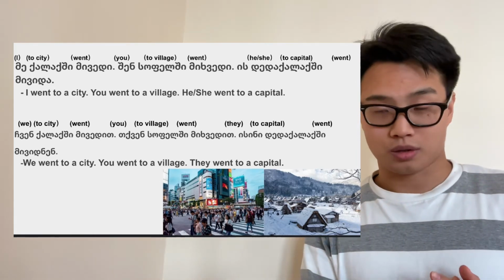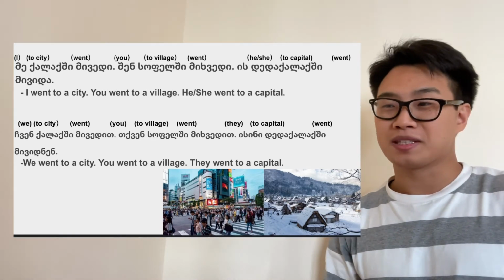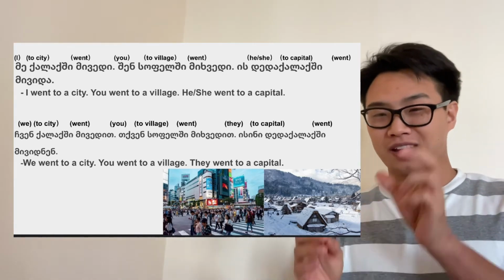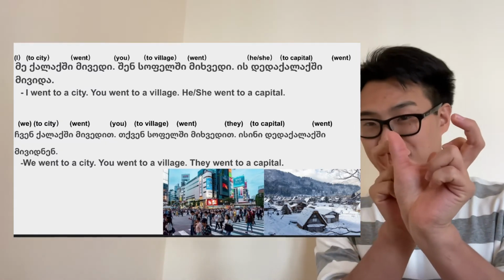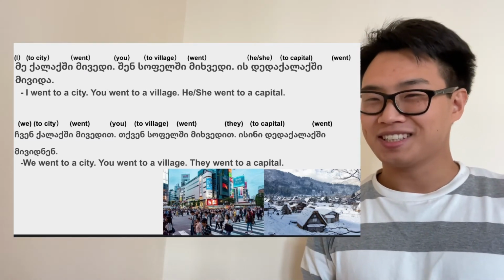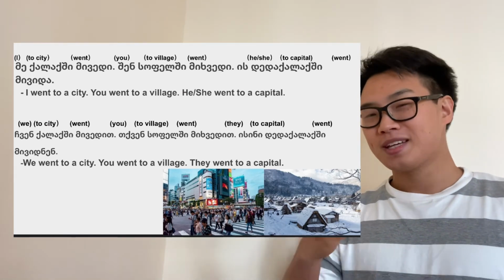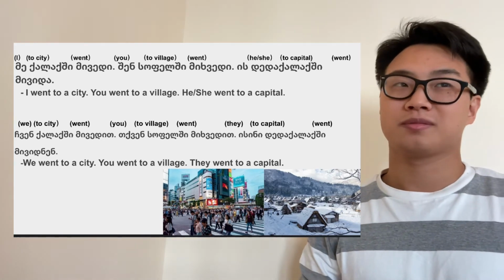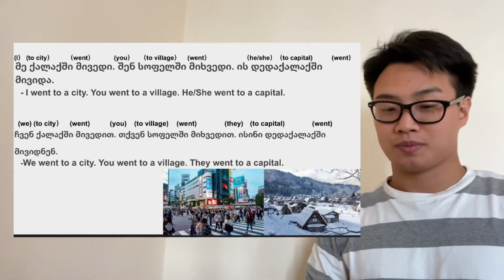And is dedakalakshi mivida. Capital in Georgian is dedakalaki. It's interesting, one of my favorite Georgian words, dedakalaki. If we look at it closely, deda, mother, and kalaki, a city. So mother's city, meaning capital. In Georgian, it's kind of interesting, right? So, is dedakalakshi mivida? He or she went to the capital. Well, naturally, the capital.